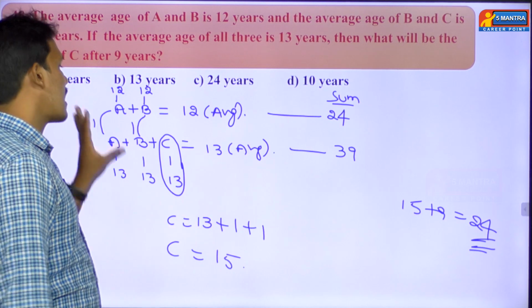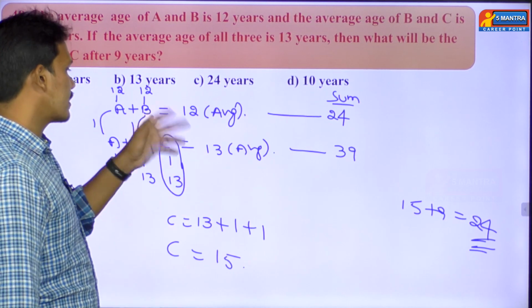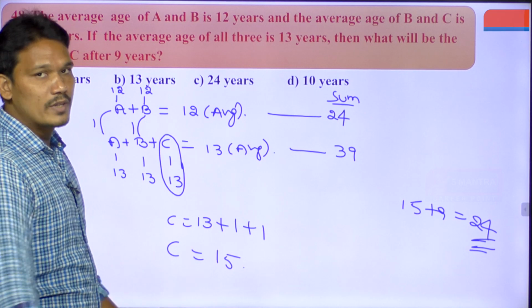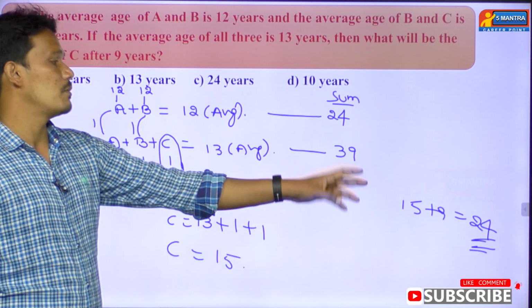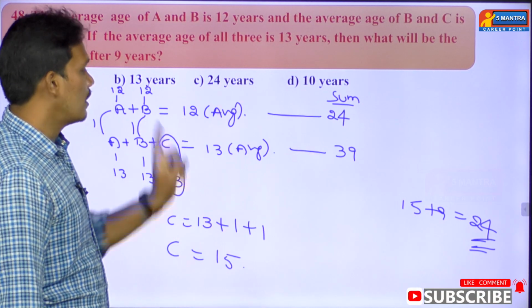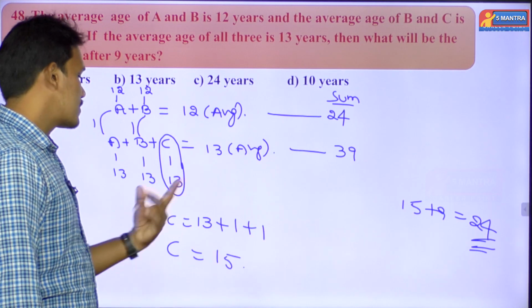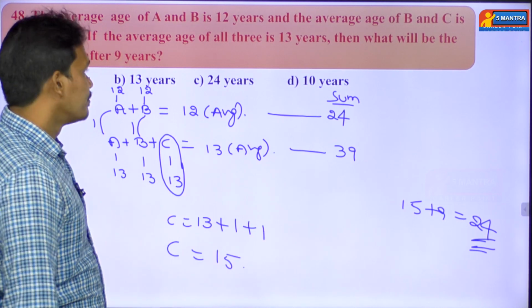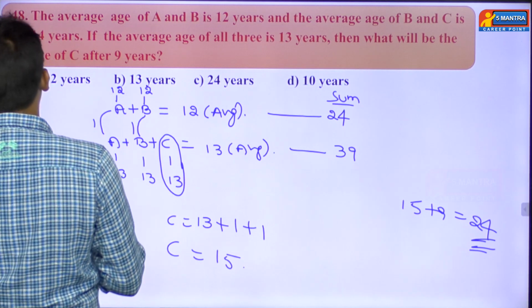For explanation's sake, I have taken these equations like this, but directly we can get the answer. So the answer will become how much? 15 is the age of C, and the answer will be 24. According to the question, the answer will be 24. Okay, the age of C is nothing but 15 years, right? Then at last we go with the 49th question.